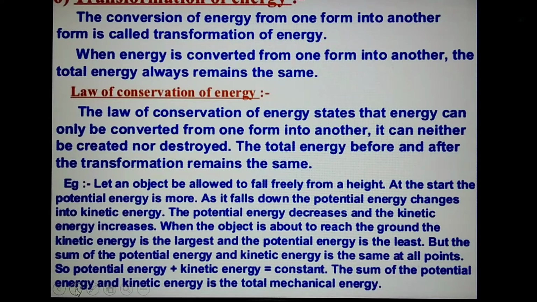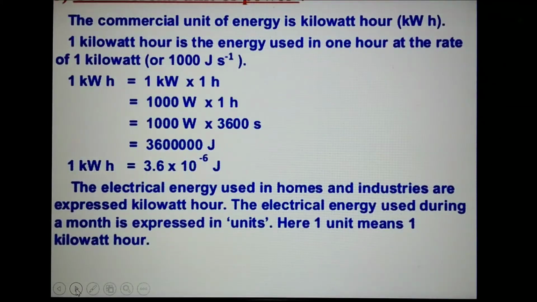But the sum of the potential and kinetic energy is the same at all points. So, potential energy plus kinetic energy is equal to a constant. The sum of potential energy and kinetic energy is the total mechanical energy.